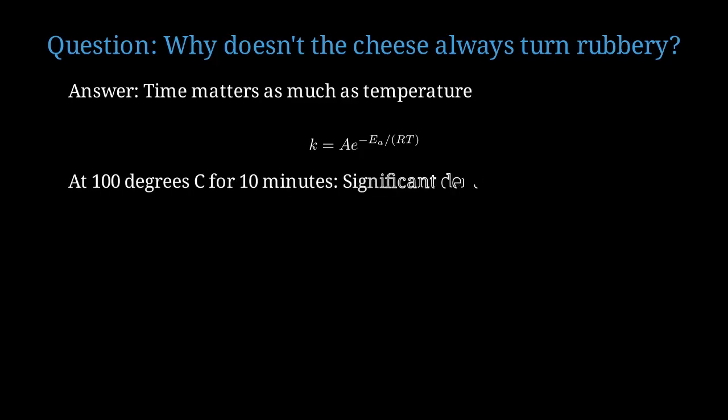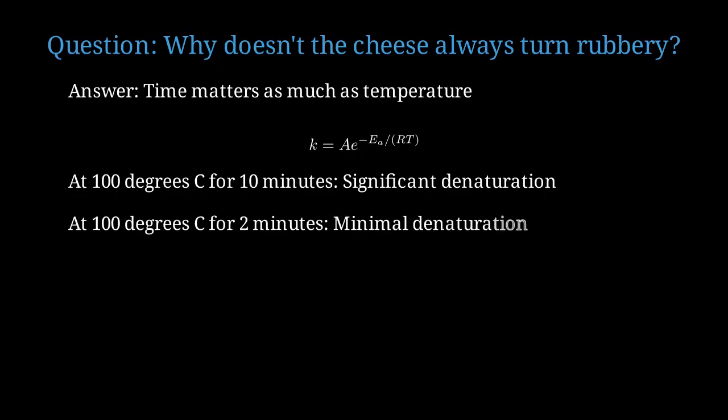If cheese stays at 100 degrees for 10 minutes, there's significant denaturation. This is why overcooked pizza has rubbery cheese. But if the cheese only stays at 100 degrees for 2 minutes, denaturation is minimal. The cheese melts beautifully without becoming rubbery.